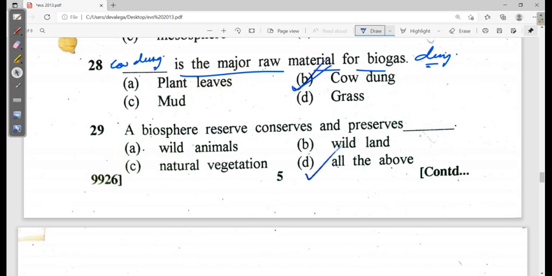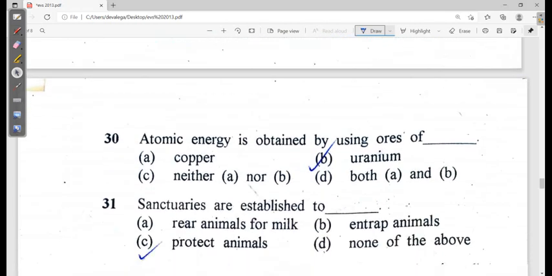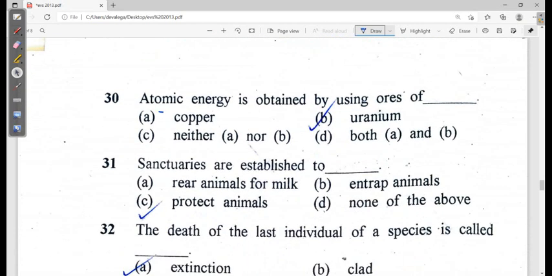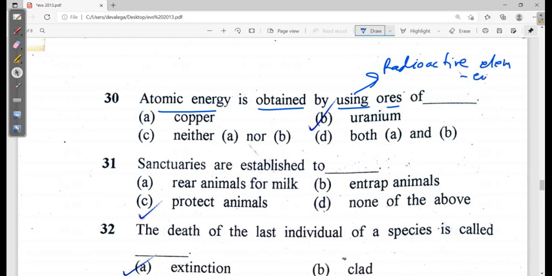A biosphere reserve conserves and preserves wildlife, wildland, natural areas. Yes, all of the above. D is the correct option. It's quite an easy question paper actually. Atomic energy is obtained from radioactive elements, and you know uranium is the radioactive one. So this is the correct option. Copper cannot be the answer.